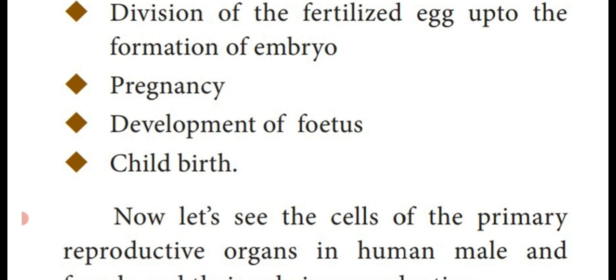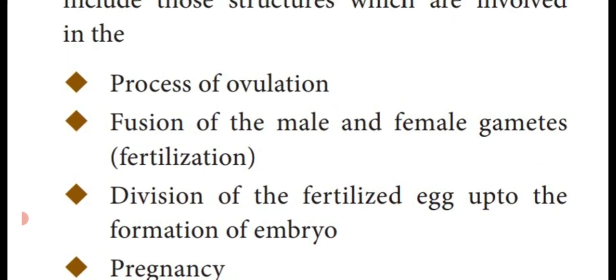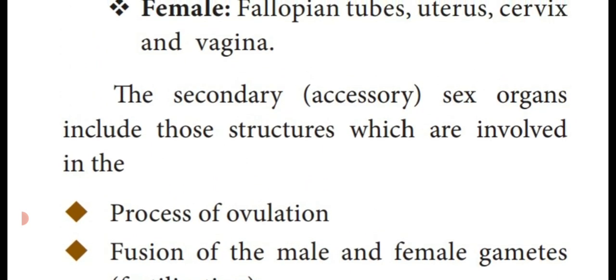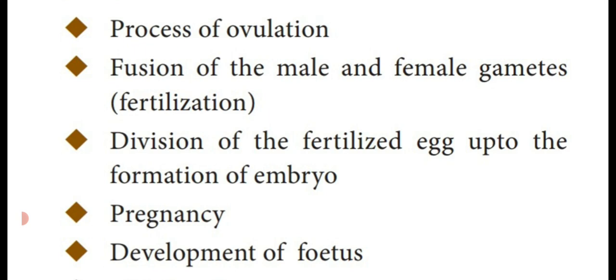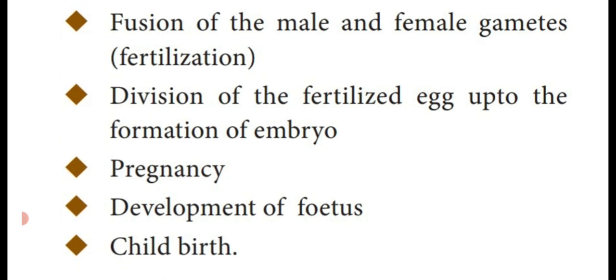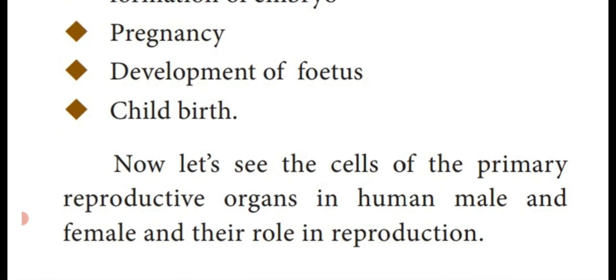That is said to be development of fetus. Then after the 10 months period in the mother's womb, it is delivered as a child birth. So these are the different activities which take place with the secondary sex organs or accessory sex organs.